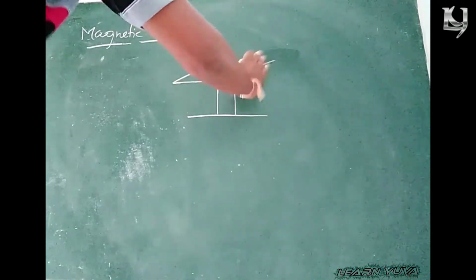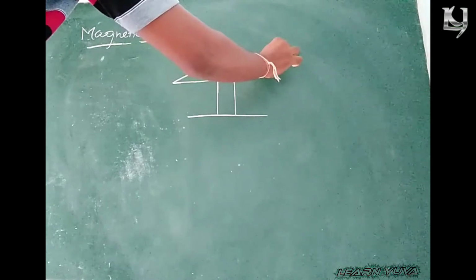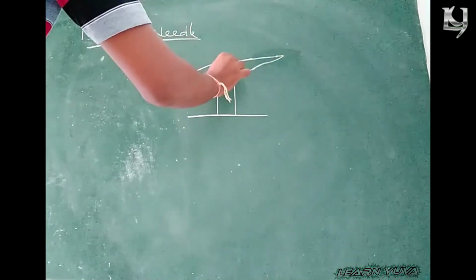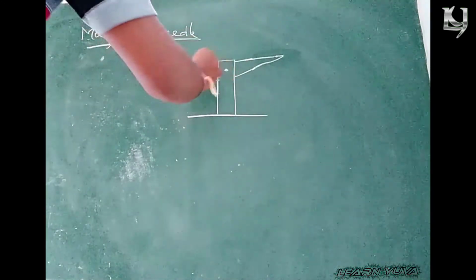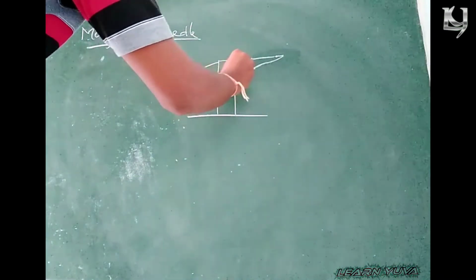The center is pivoted. Clear? So, it is the magnetic bar.